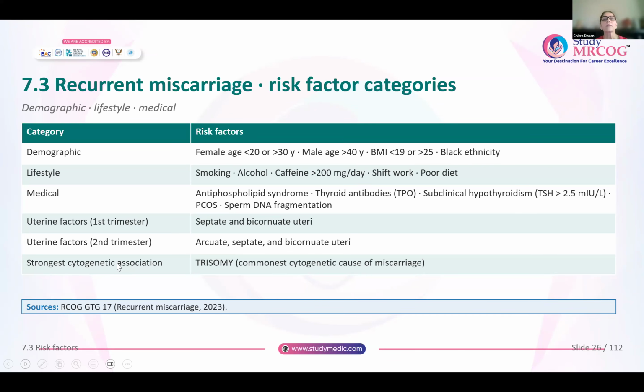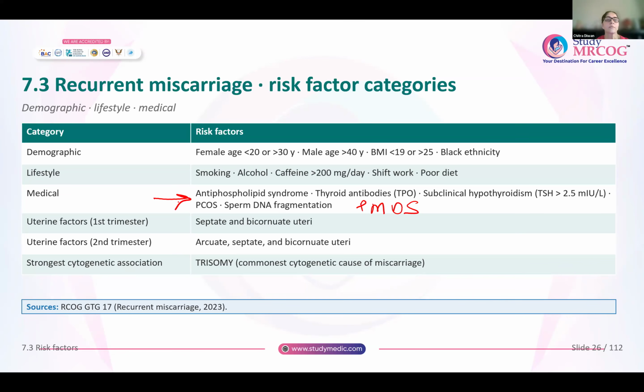So women with antiphospholipid syndrome, those who have thyroid antibodies, subclinical hypothyroidism, women with polycystic ovarian syndrome. Now, of course, you should be calling it polyendocrine metabolic ovarian syndrome, the new name for PCOS. And if there is sperm DNA fragmentation, all these are medical reasons for recurrent miscarriage.